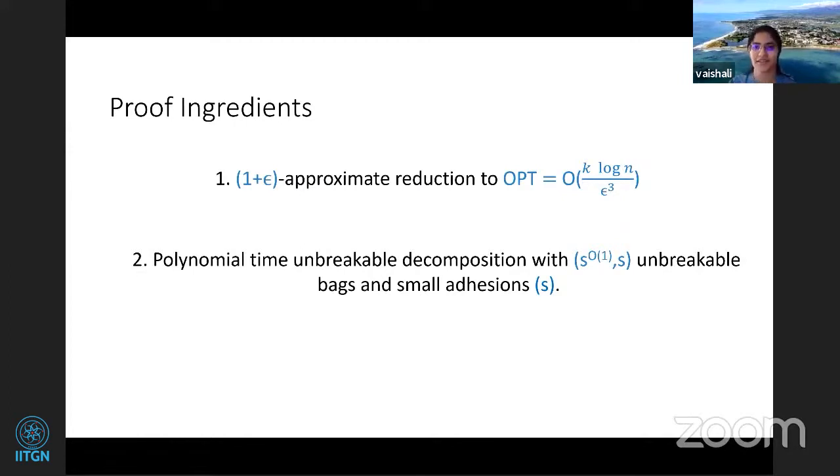I'll be reviewing it again, but the second ingredient is getting that in polynomial time. And the third one is the S to the K time exact algorithm. In this talk, I'll be highlighting just the steps involved in the first part, because it's very similar to cut sparsifiers, and we'll be looking in depth at the third part.